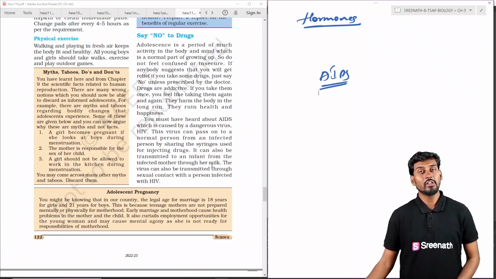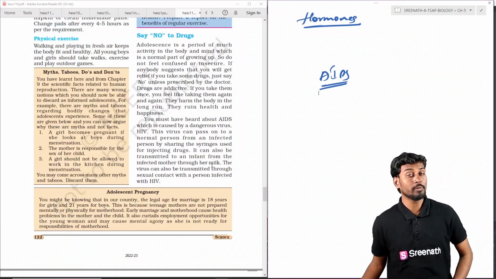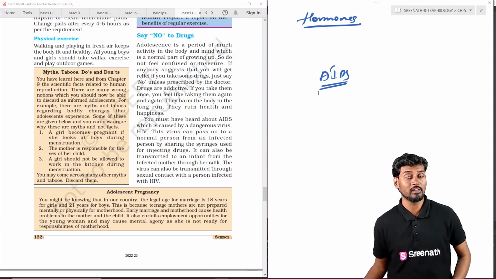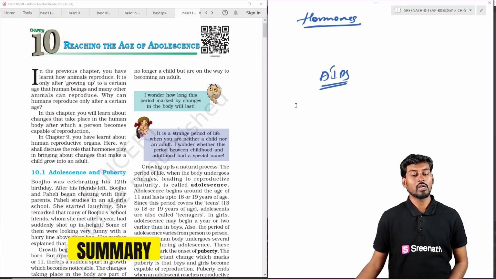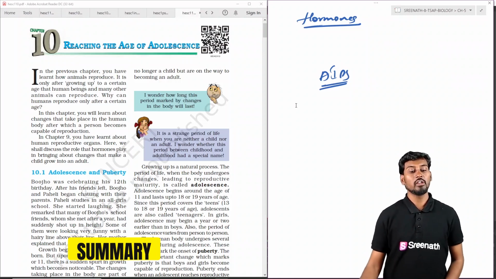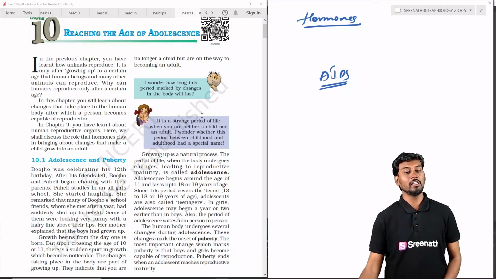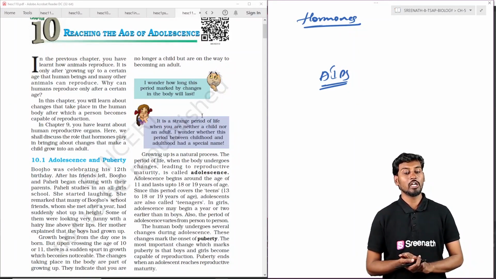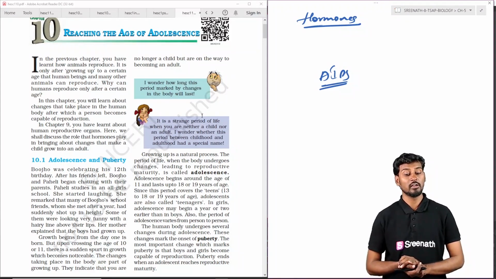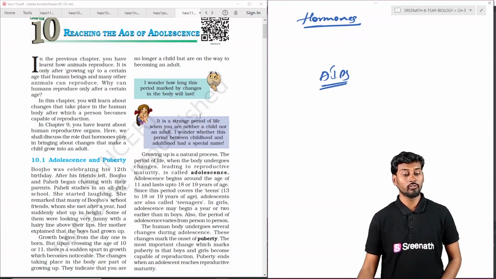So till now we have discussed in detail all the topics correlated with this particular chapter, that is reaching the adolescence age. Now we are going to summarize each and every topic in this chapter. Coming to the summarization of the 10th chapter, reaching the age of adolescence, here we are discussing adolescence and puberty. It is about teenage life, which begins because of the onset of puberty.